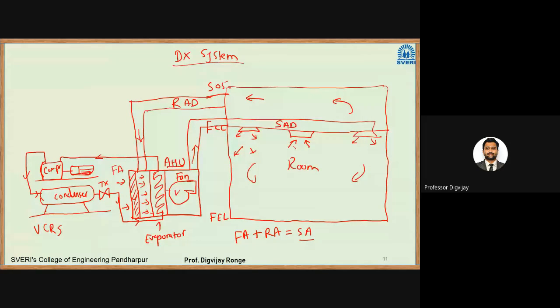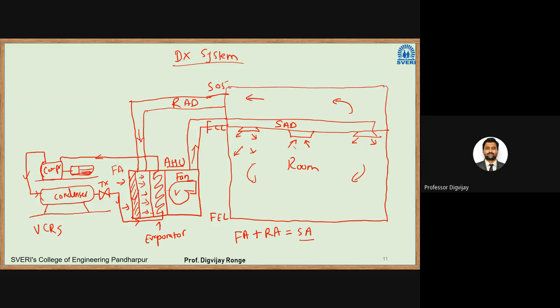So what happens in our AC, the one we install at home? In that, fresh air is not supplied. What happens in that? Whatever air is there inside, that is being recirculated. So in that case, what happens after some time, the oxygen level inside the room reduces. We feel suffocated. So we need fresh air. So at that time, we have to open the doors and let the fresh air come in. Then we can close the door, and with that fresh air, we can again continue our air conditioning.